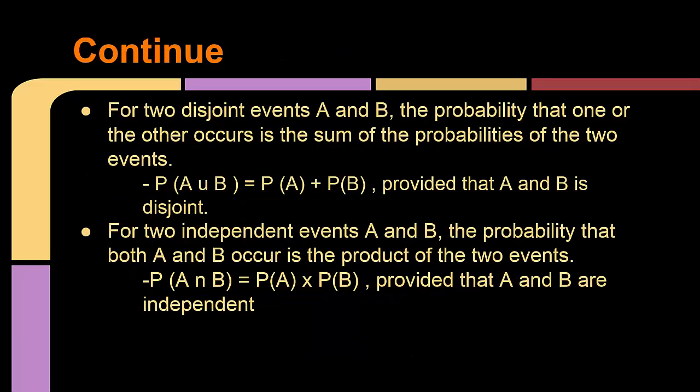The next rule is for two disjoint events, A and B: the probability that one or the other occurs is the sum of the probabilities of the two events, provided that A and B are disjoint. For two independent events A and B, the probability that both A and B occur is the product of the probabilities of the two events, provided that A and B are independent.